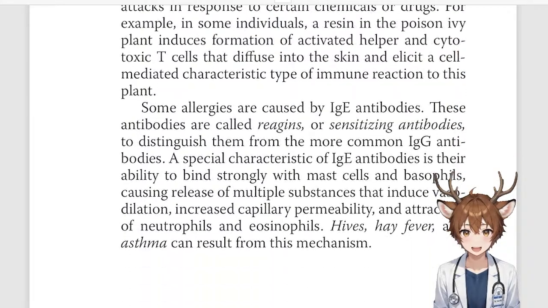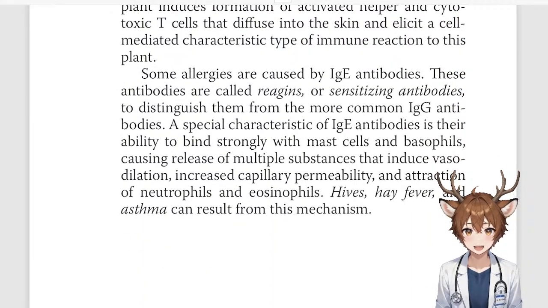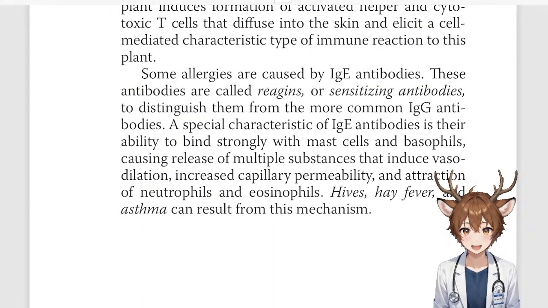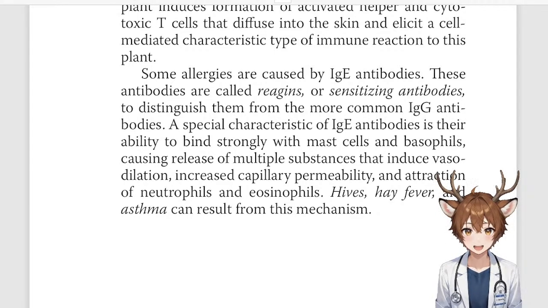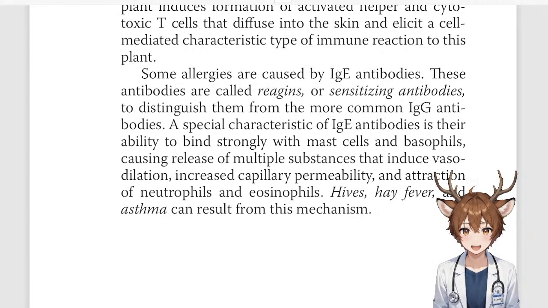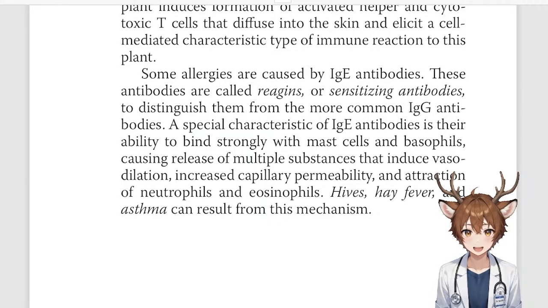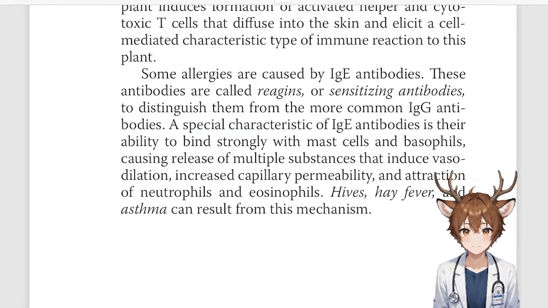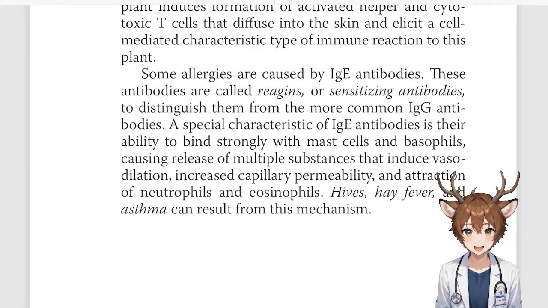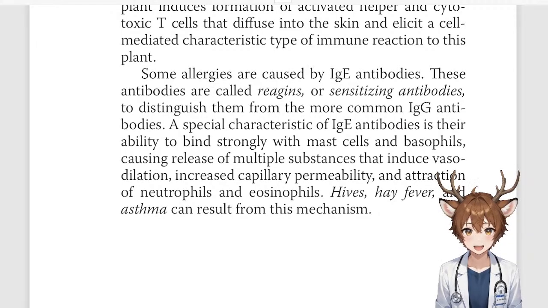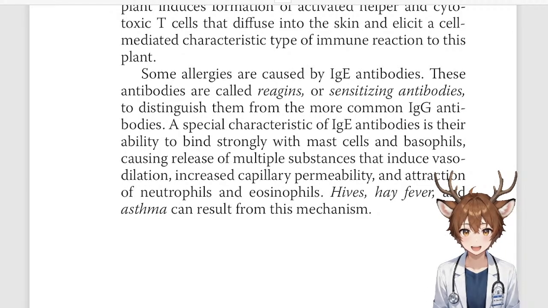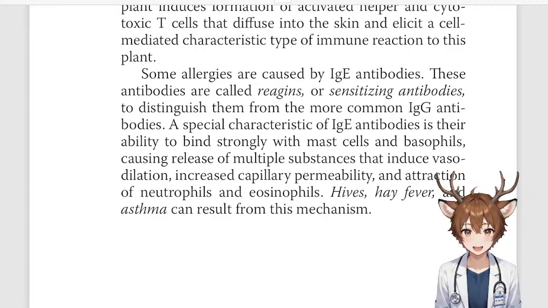Some allergies are caused by IgE antibodies. These antibodies are called reagents or sensitizing antibodies to distinguish them from the more common IgG antibodies. A special characteristic of IgE antibodies is their ability to bind strongly with the mast cells and basophils, causing release of multiple substances that induce vasodilation, increased capillary permeability, and attraction of neutrophils and eosinophils. Hives, hay fever, and asthma can result from this mechanism.